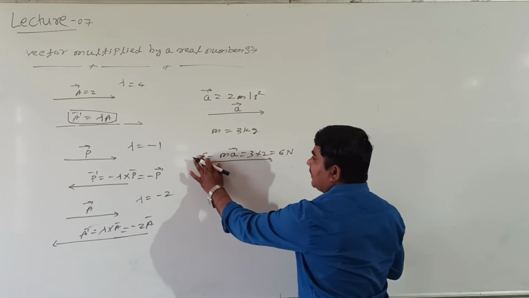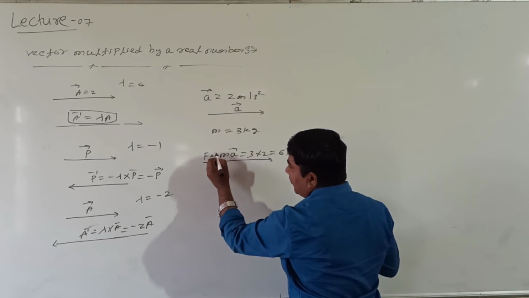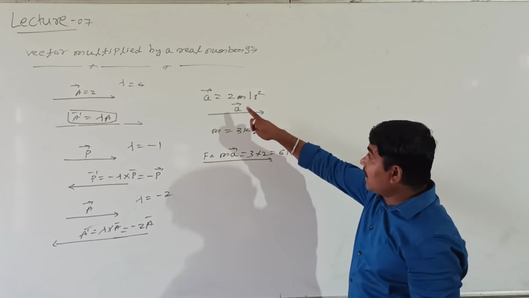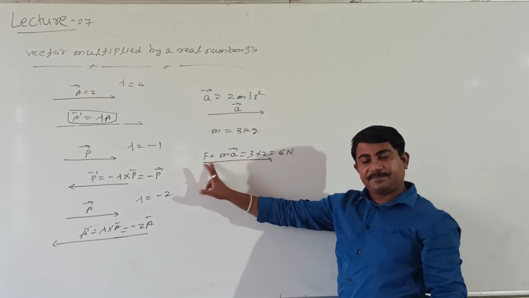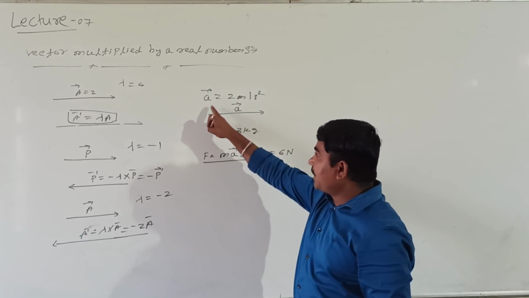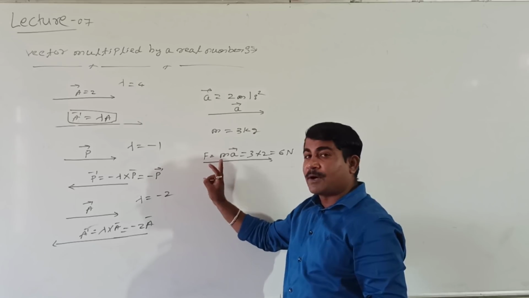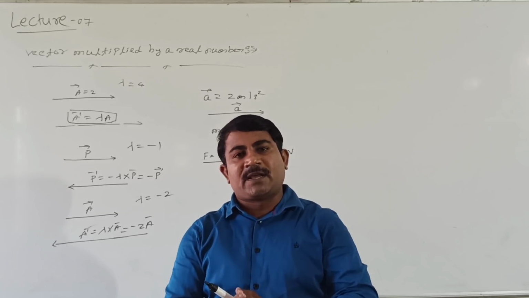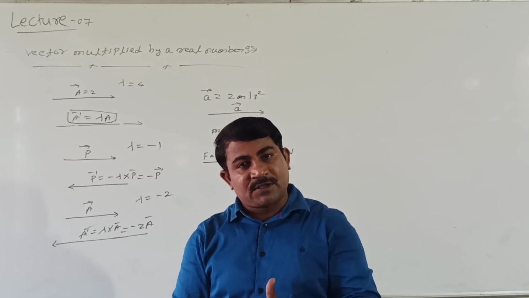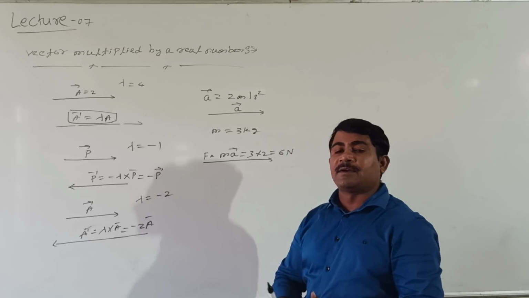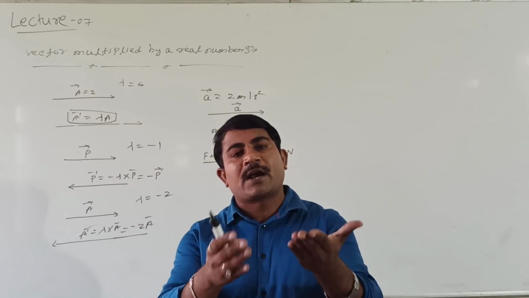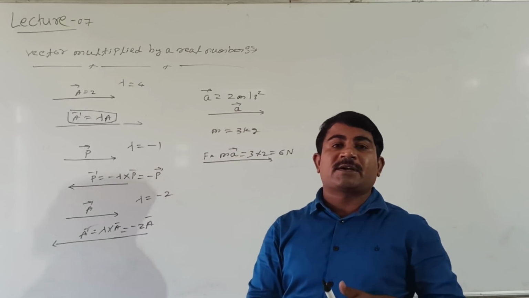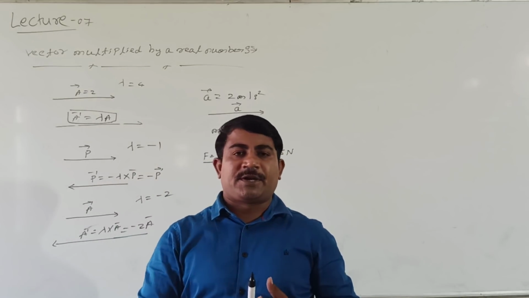I mean, if you multiply a vector by a scalar quantity, the resultant is a vector quantity, but vector A changes to another vector. Here acceleration is a vector quantity, but when mass is multiplied, what is this? The force. I mean, when a vector is multiplied by a scalar, its magnitude changes, the direction remains the same, and one vector changes into another vector. This is how a vector is multiplied by a real number and by a scalar quantity.